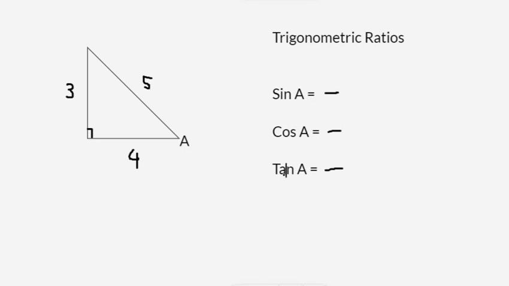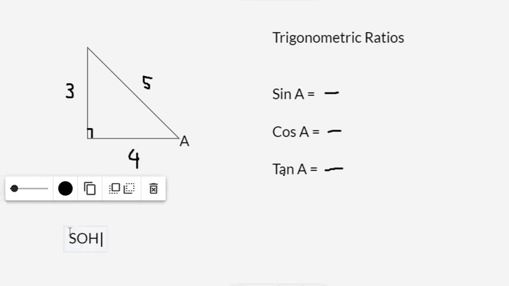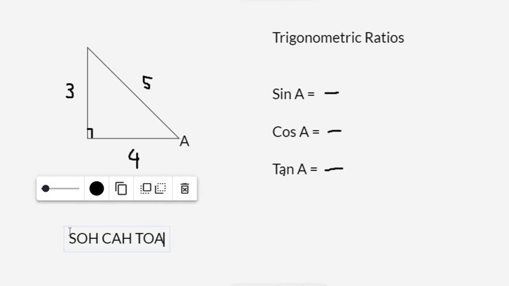Well, from SOH CAH TOA, as you know, this is sine opposite hypotenuse. O stands for opposite, H stands for hypotenuse.